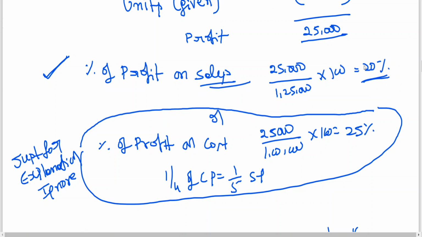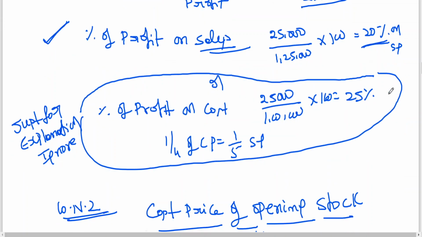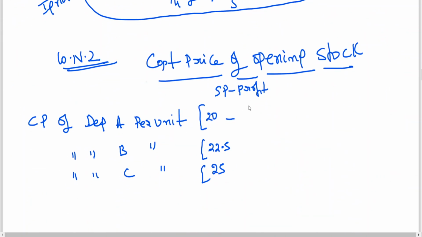Percentage of profit on sale is 20, that is 20% on SP, sales value. So selling price 20 into 20%, which is nothing but 1 by 5. So 20 minus 4, it is coming to 16 rupees per unit.